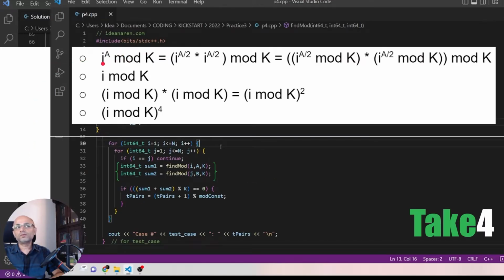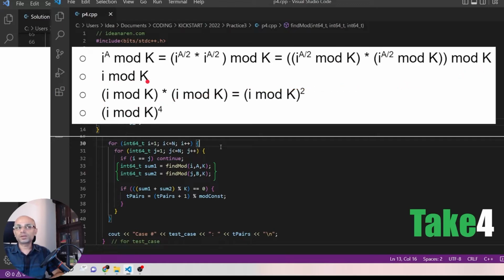If we have i power a mod k, we can split it up into i power a/2 mod k times i power a/2 mod k, and this can be written, as we have seen with modular multiplication, as (i power a/2 mod k times i power a/2 mod k) whole mod k.